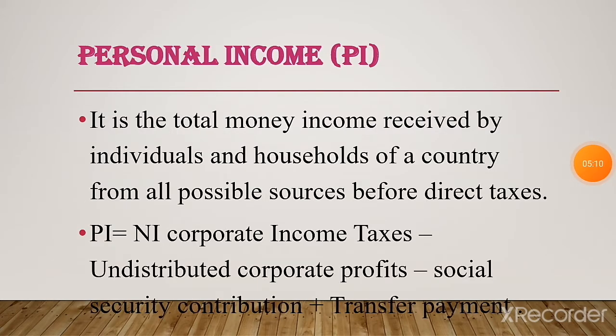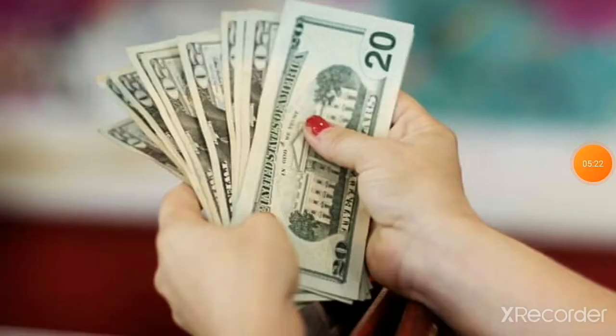Next, personal income. It is the total money income received by individuals and a household of a country from all possible sources before direct taxes. In this, we can take an income of all the members in a family. If the father and mother also earn, we have to take both, because of the calculation of taxes.